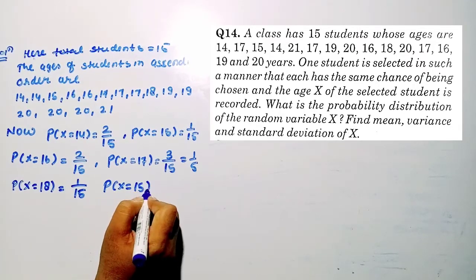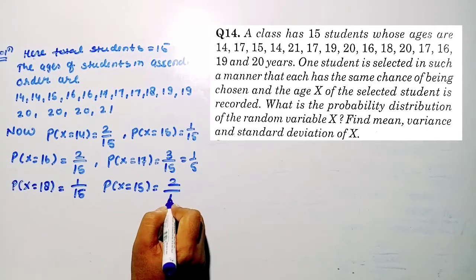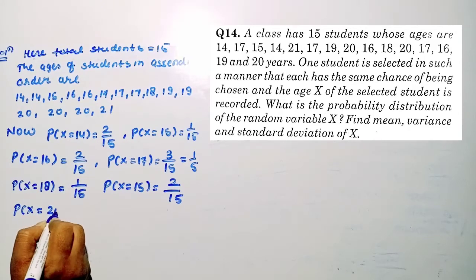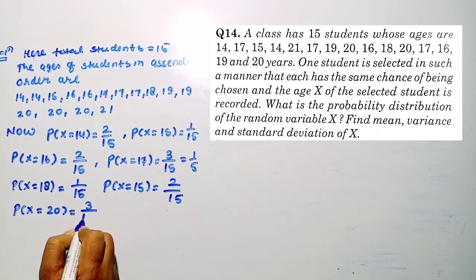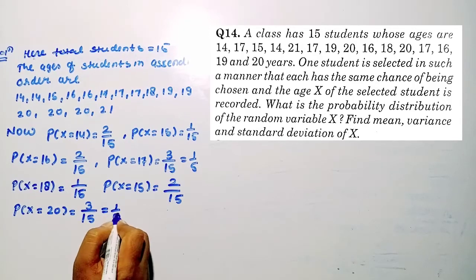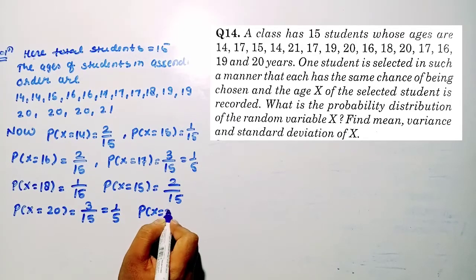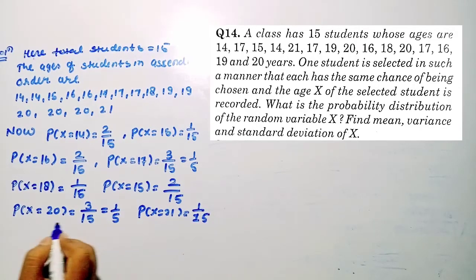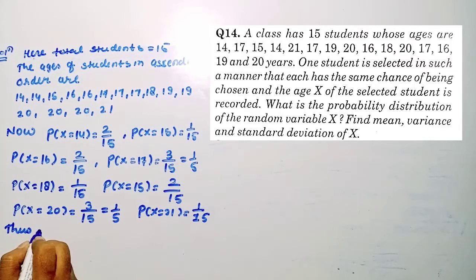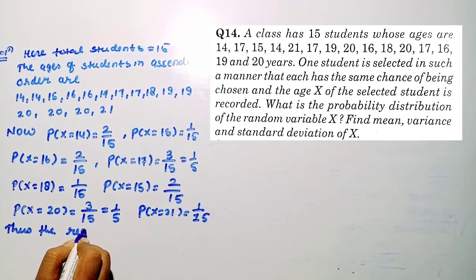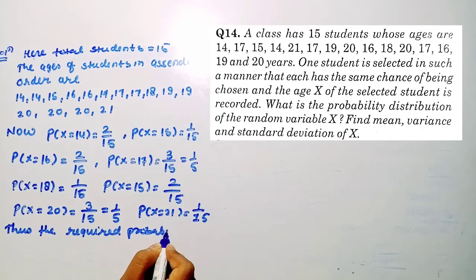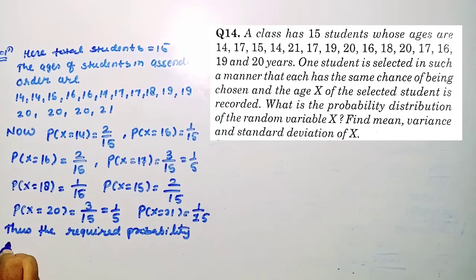For 19 years age, so 2 by 15. For 20 year age, right? So there will be 3 by 15. For 21 years of age, only one student, so 1 by 15, right? So thus the required probability distribution, so we will make the table of probability distribution with random variable x and probability.